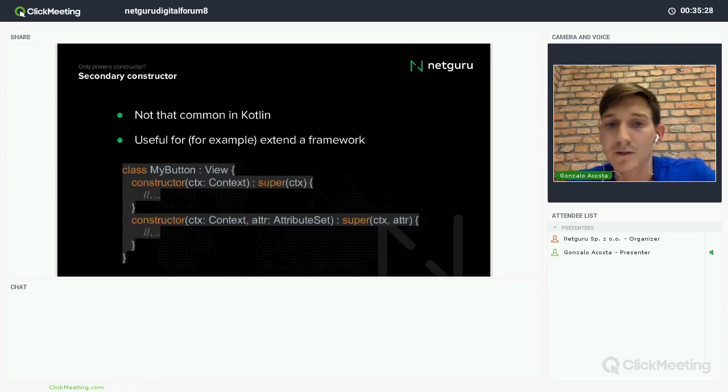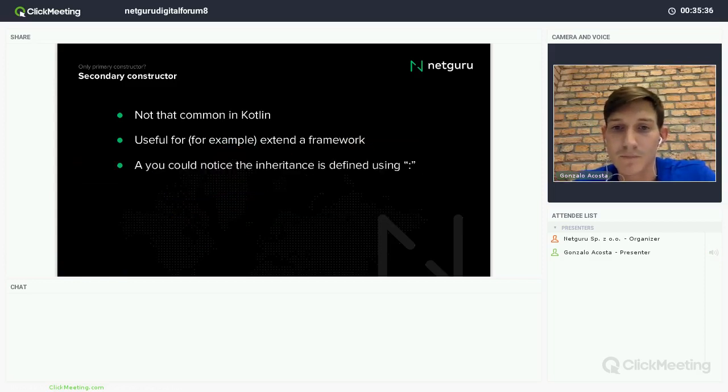I don't know if you noticed in this code, to inherit from some class, I use the colon symbol, right? And this defines the inheritance. We'll talk also about this.